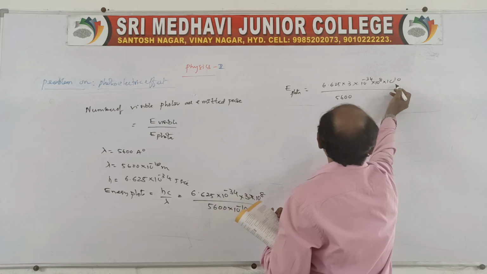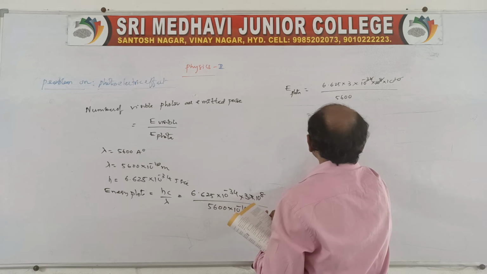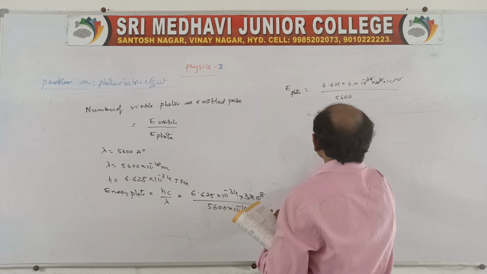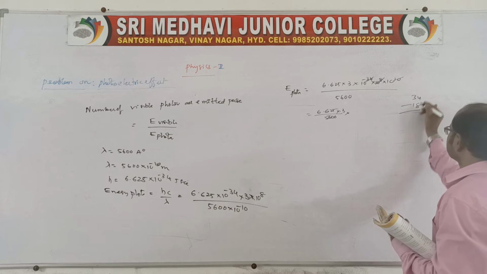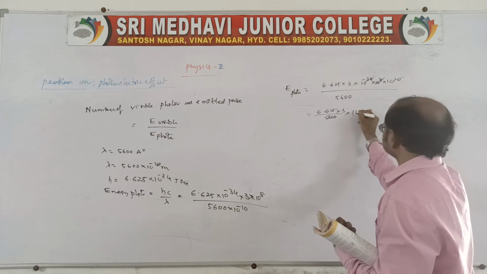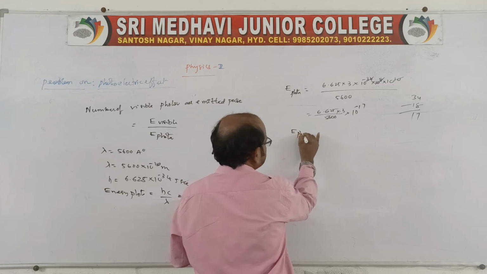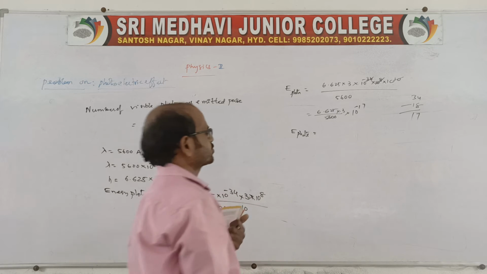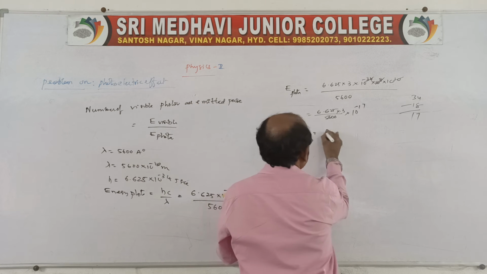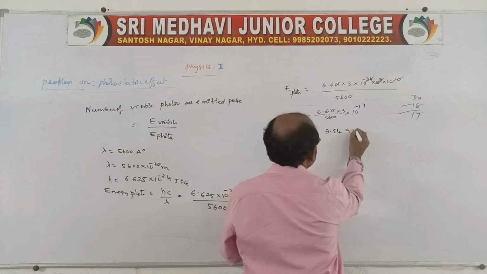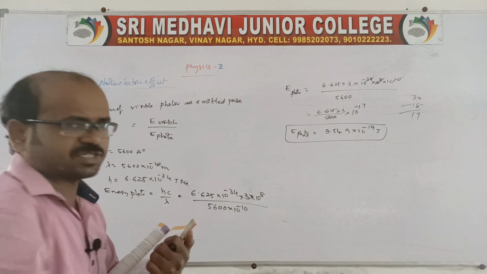Here 8 plus 10 is 18, and 18 minus 34 gives minus 16, so it becomes 10 power minus 17 after dividing by 5600. Multiplying 6.625 by 3 and dividing, your final answer will be 3.549 into 10 power minus 19 joule. This is the photon energy, the incident photon energy.